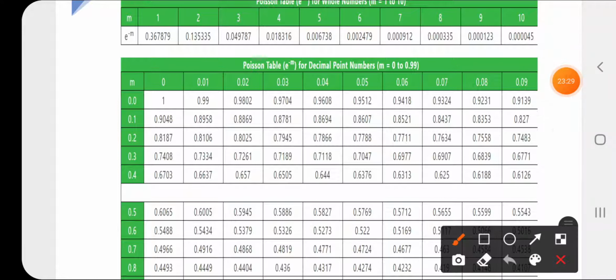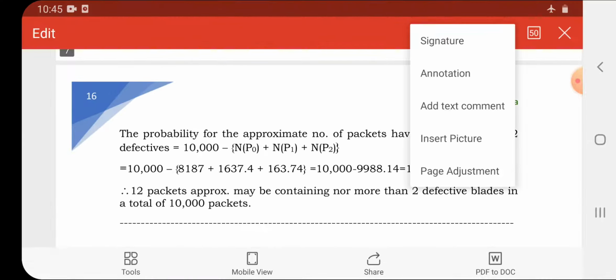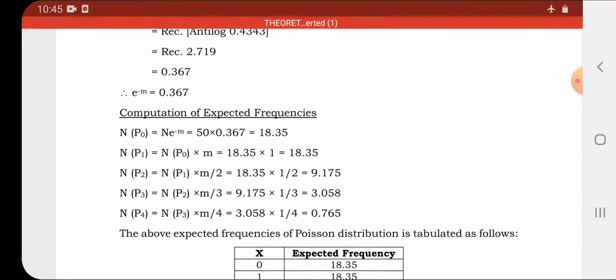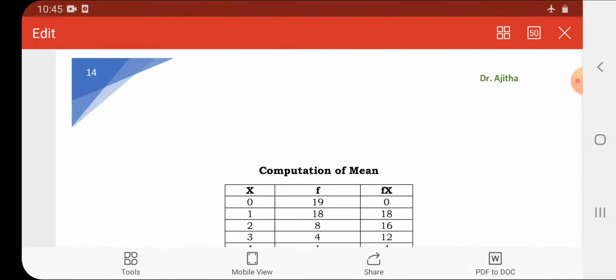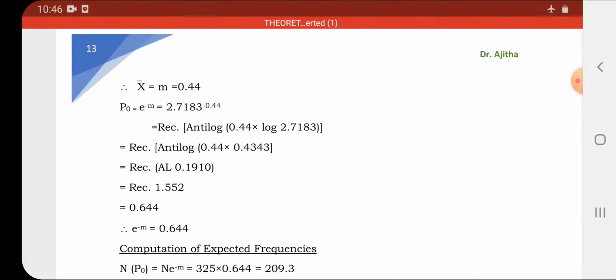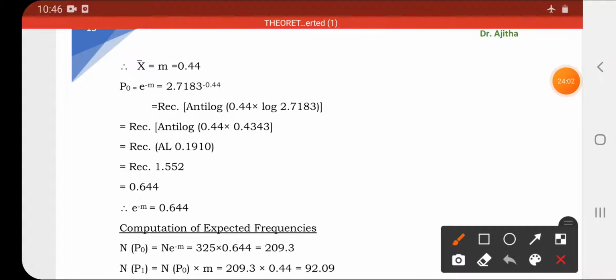Where is this 0.44? You see 0.644. For e to the power minus 2, you see 0.135, which we have already seen. So on the basis of this table also we can find the value.